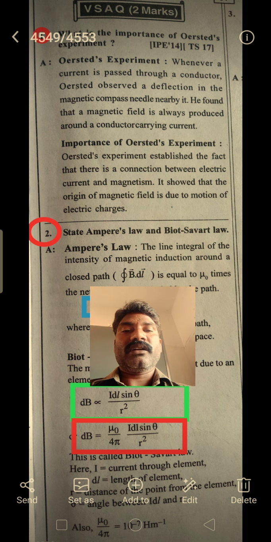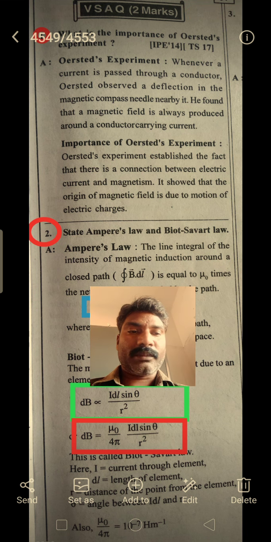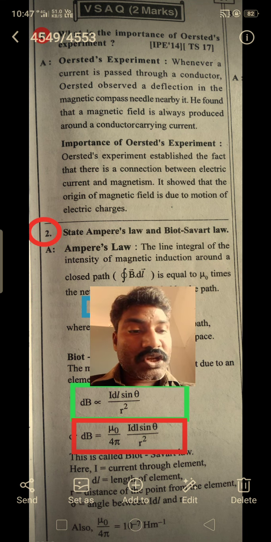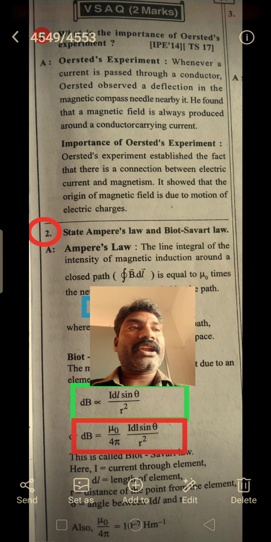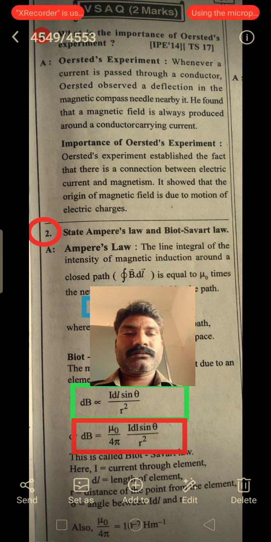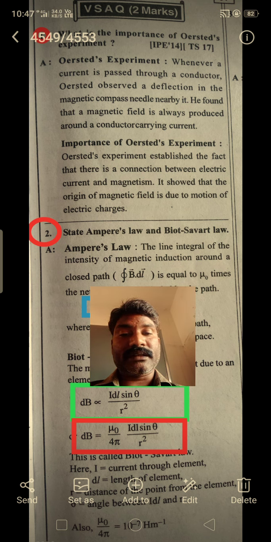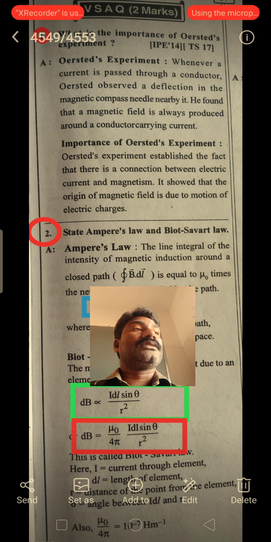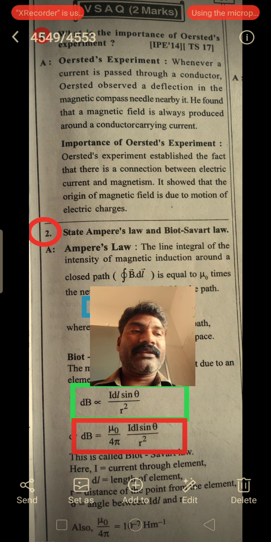So there is a strong relation between electric field and magnetic field, because a change in the electric field should create the magnetic field. When charges are moving through the conductor, it creates some magnetic field.